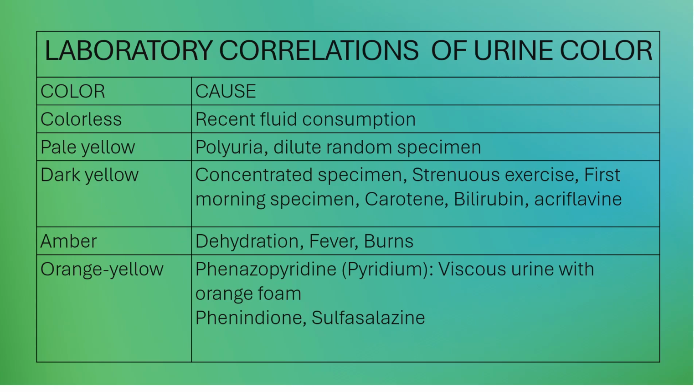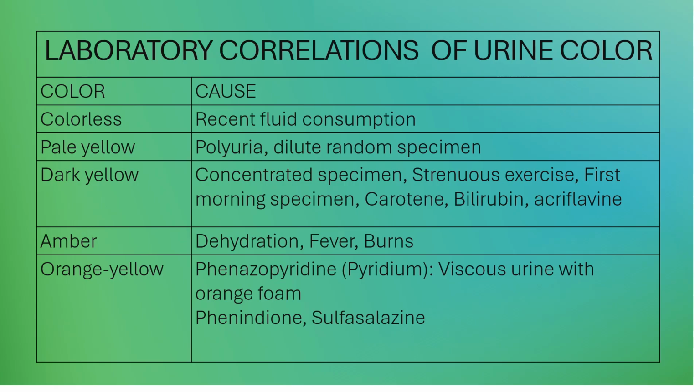What else? You have acriflavine here, and then nitrofurantoin. Nitrofurantoin is an antibiotic administered to treat UTI. And yes, acriflavine and nitrofurantoin will give you a dark yellow color. Amber accordingly is darker than dark yellow, and it is seen in cases of dehydration, fever, and burns.